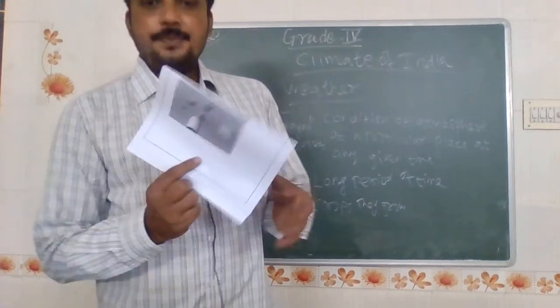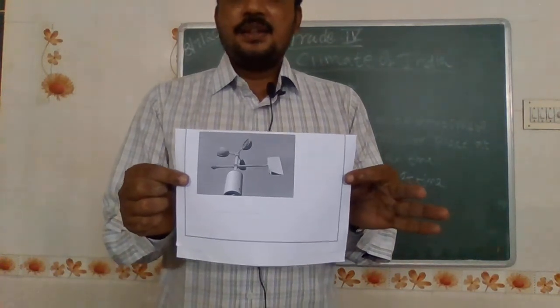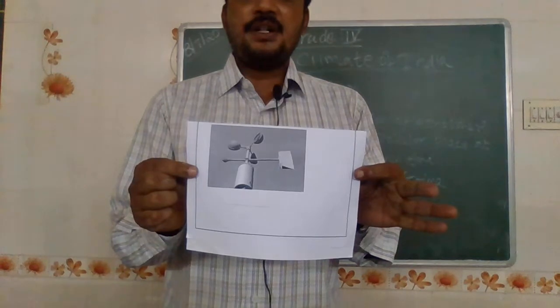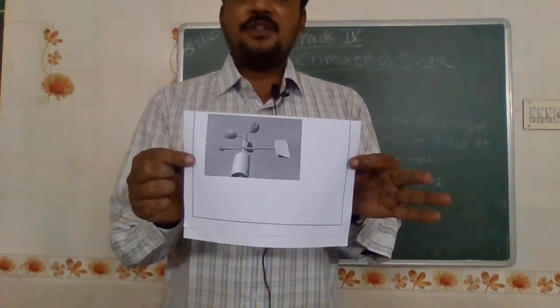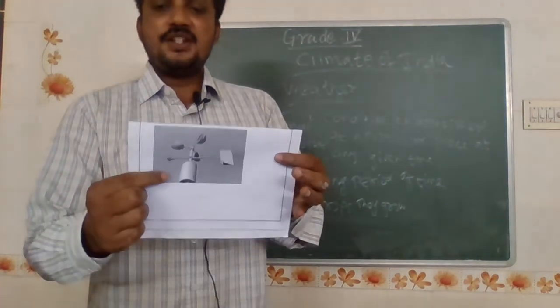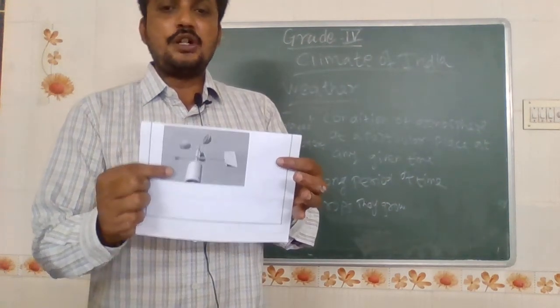Students, see, this is the anemometer. Already I explained. This is the measurement instrument used by the meteorological department to measure whether the wind blows heavily or whether there is heavy rainfall. This is an instrument used by the meteorological department to provide information to the government.